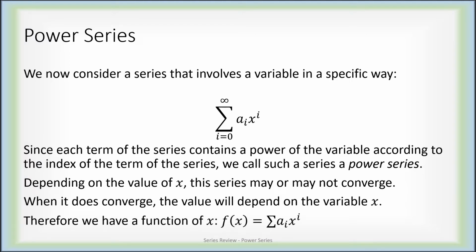So if we have a power series that converges, it's converging to something that depends on the value of the variable. In other words, it's a function. When a power series converges, we can write it as a function of x, or we can write f of x is the sum of a_i times x to the i.